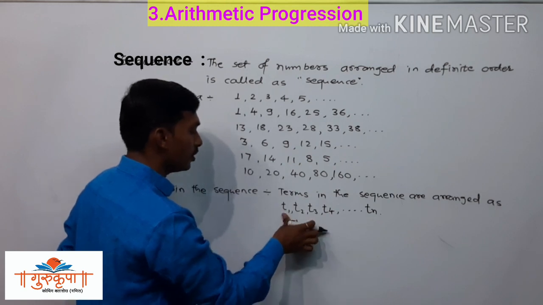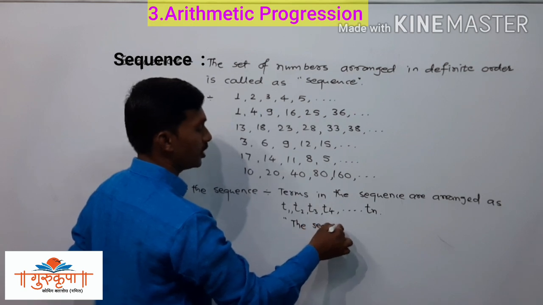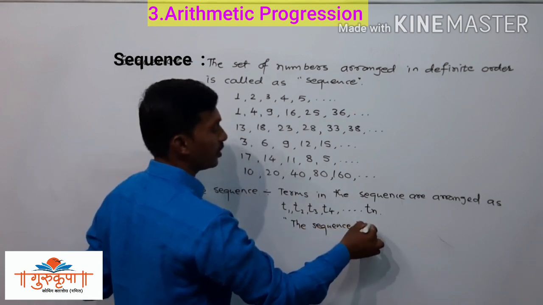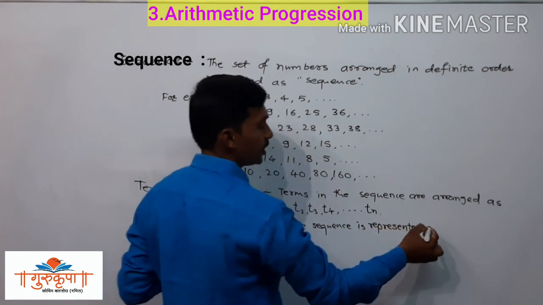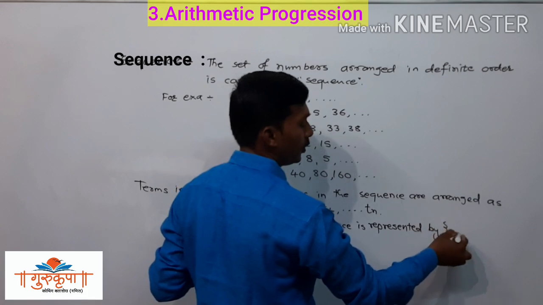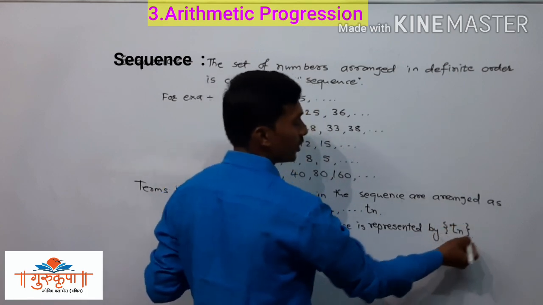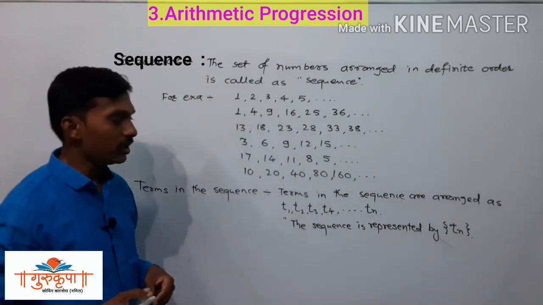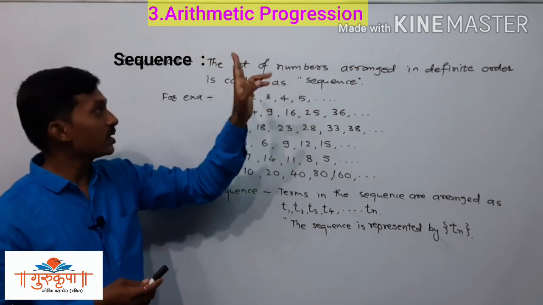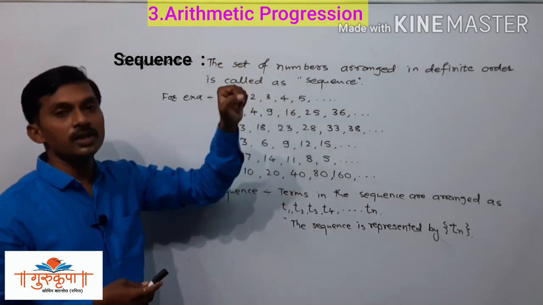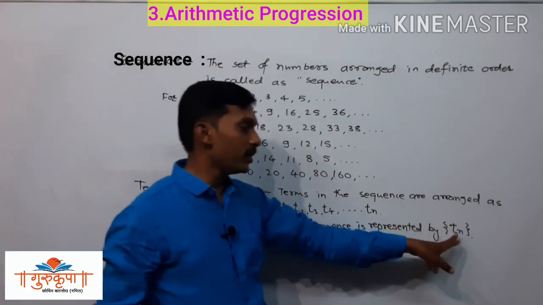And the sequence is represented by, this is also an important thing, Tn written into the curly bracket. Since the sequence is a set of numbers in definite order, we write it into the curly bracket.